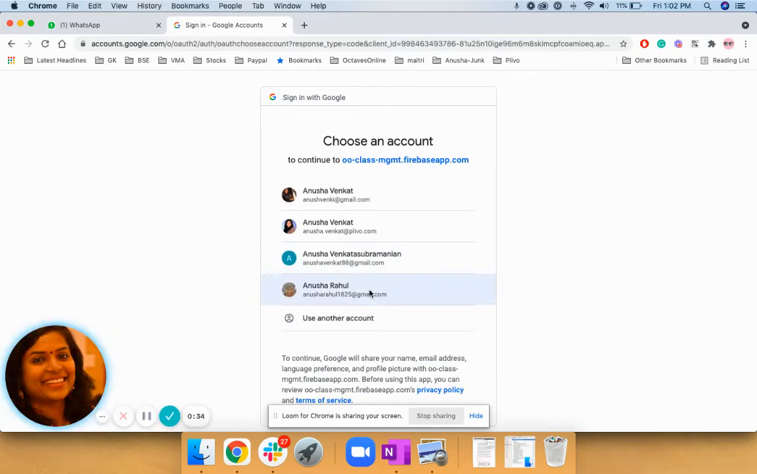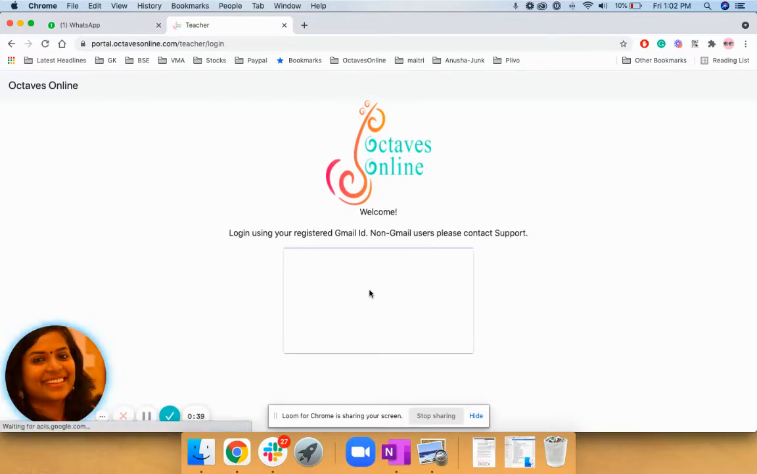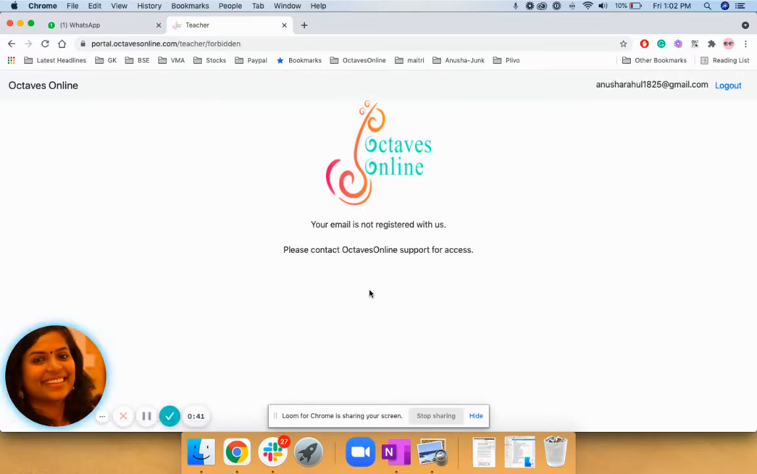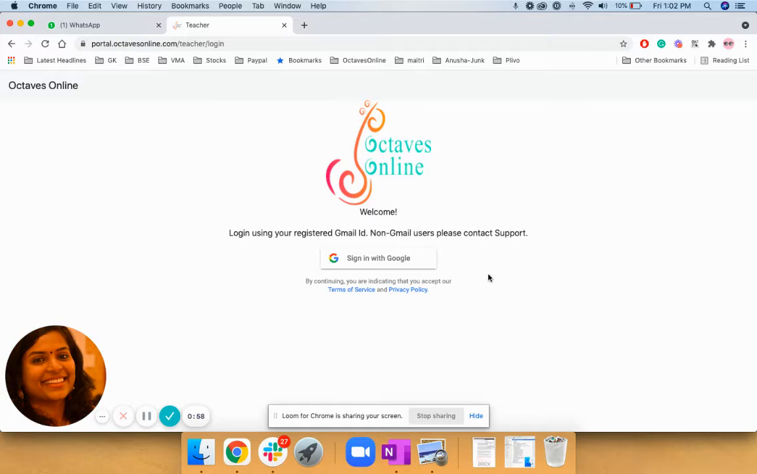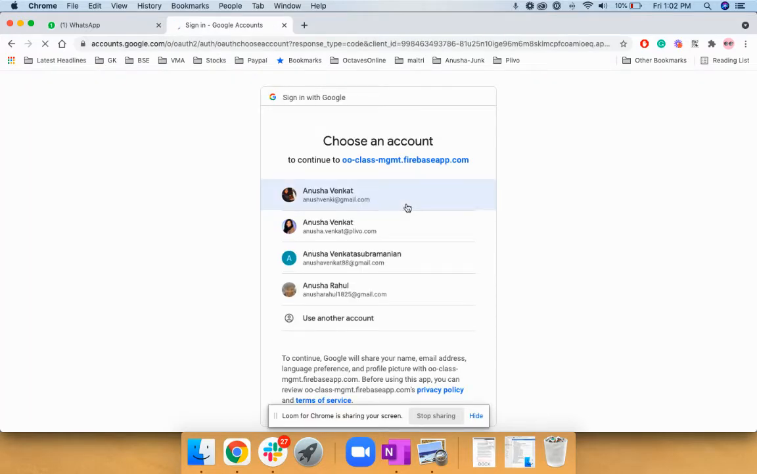Once you sign in here with one of your emails that you want to register with us, it will make an entry with Octaves Online, but your email will not be registered with us. It will show your email is not registered with Octaves Online. Once you have done this sign in process, please connect with Sharada. Ask her to register your email with Octaves Online against your name. It will take a day for us to register this. Once it is registered with us, you should be able to access your portal through the same registered email.